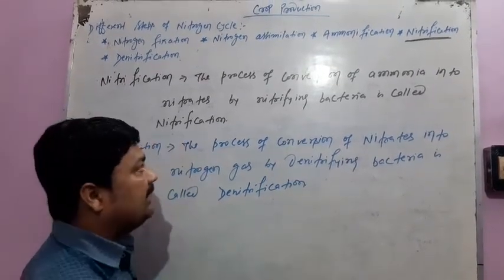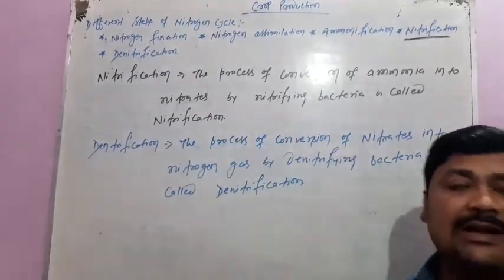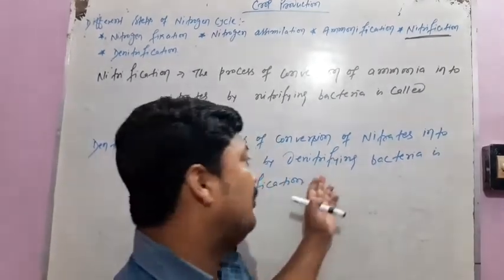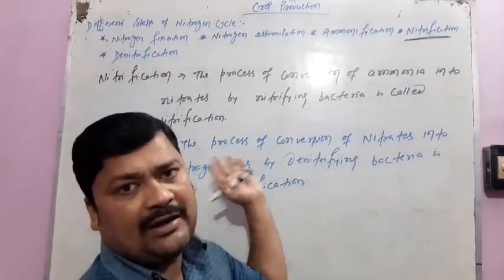So when bacteria convert ammonia into nitrates, this process is called nitrification. And when denitrifying bacteria convert nitrates into nitrogen gas, that is called denitrification.